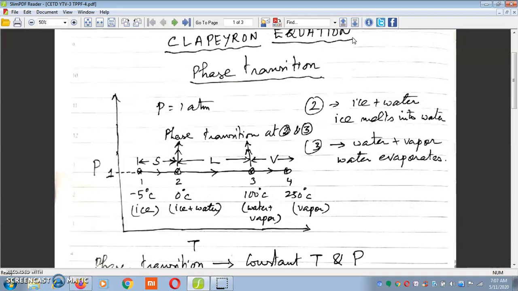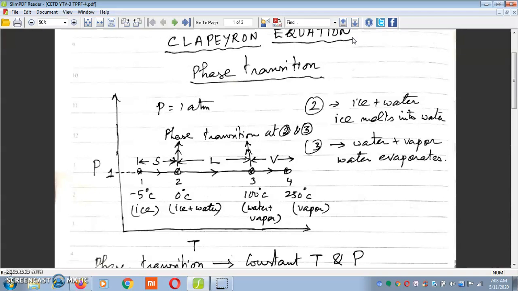At state 2, the solid ice starts melting, and until the entire ice is melted, it consumes latent heat of melting and gets transformed into liquid water. So at state 2, solid phase and liquid phase coexist.